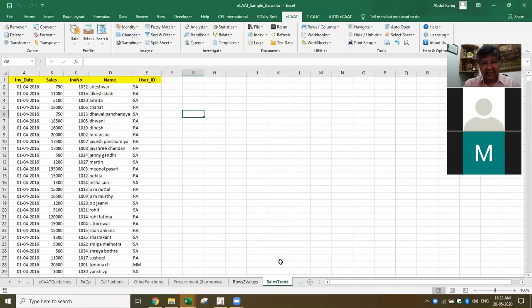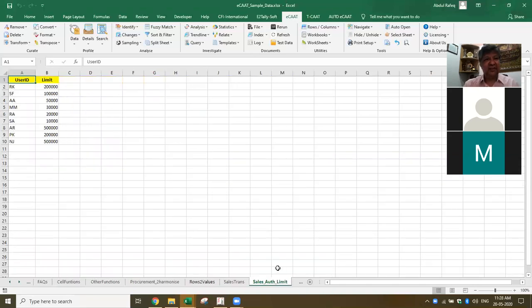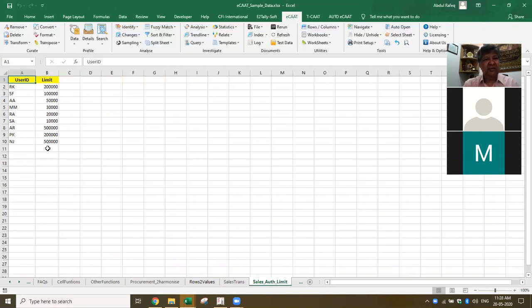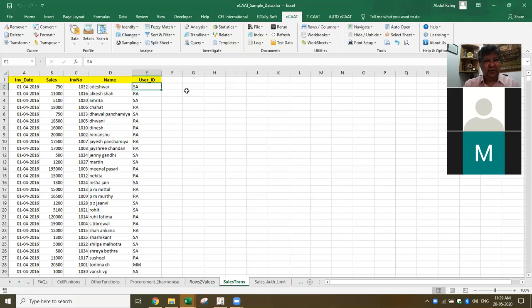Now I've got the sales transactions. Now I've got the sales authorization limit. What I want to know is I want to join this. If you see, we already saw there are 6,000 plus transactions. I've got the user ID here and I've got the sales authorization limit here. Now I want to join this to add the authorization limit here so that I can check whether any transactions which have been passed are beyond the authorization limit. So in Excel, what do I do? I use a VLOOKUP, join these two things, add the data here, then I can do a compare, then find out the exceptions.